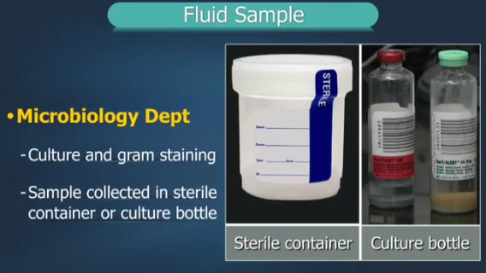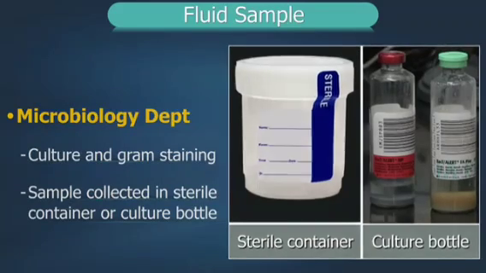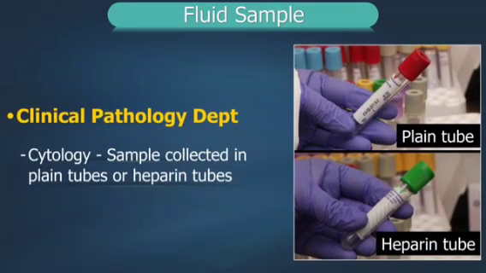Microbiology department for culture and gram staining. Sample is collected in a sterile container or culture bottle. Ideally, it should be directly inoculated at bedside into the blood culture bottle. Clinical pathology department for cytology.